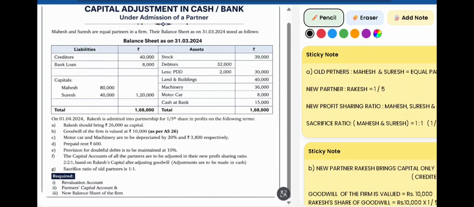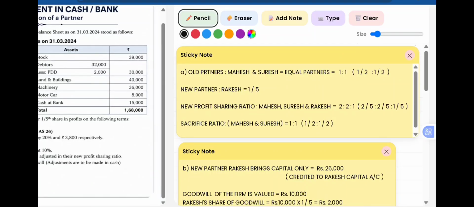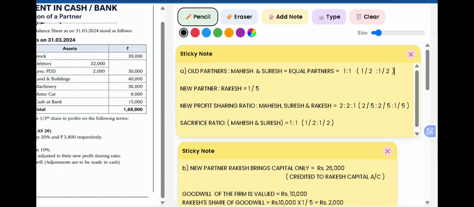Now moving on to the adjustments given here as per the information, first we have the old partners profit sharing ratio. So the old partners profit sharing ratio, that is Mahesh and Suresh, their profit sharing ratio is 1:1 and that can be written as 1/2:1/2. That is the old ratio of the old partners, and in the sum they have also given us the new partners share, that is Rakesh's share is 1/5.